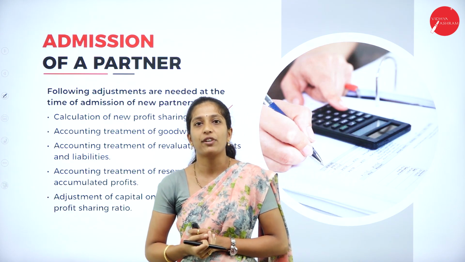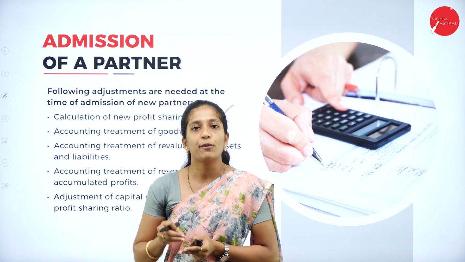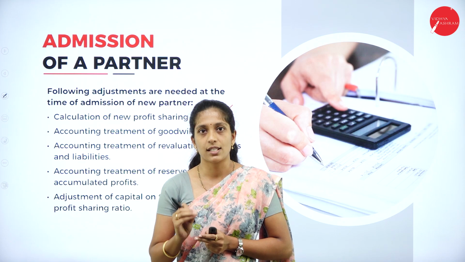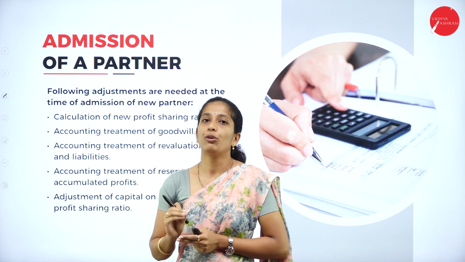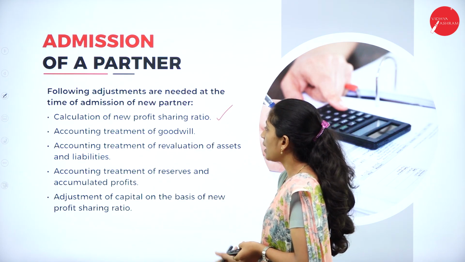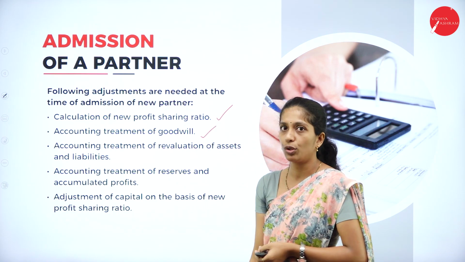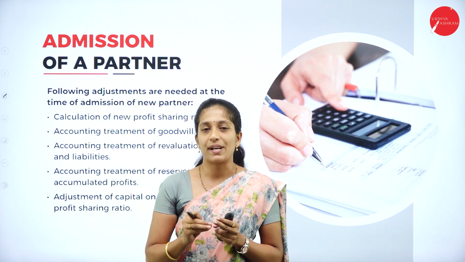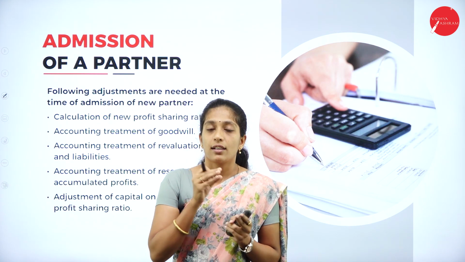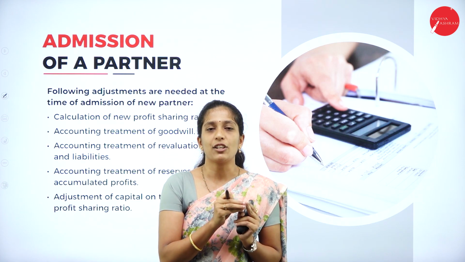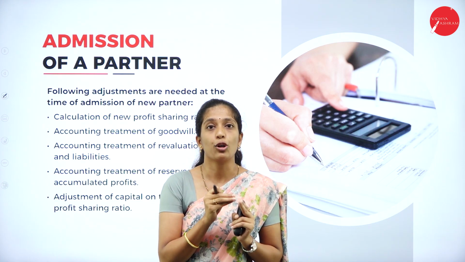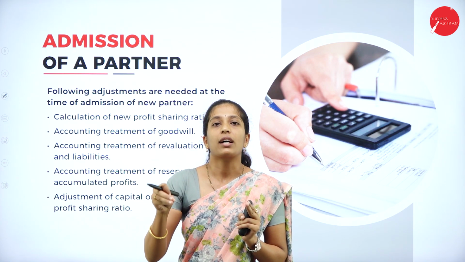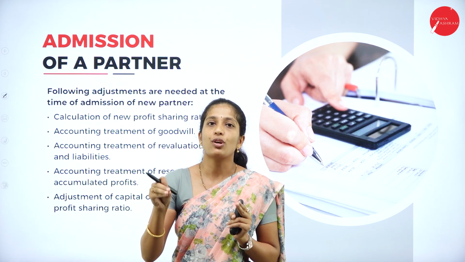So what is this new profit sharing ratio? It is how the partners are going to share their profit and loss after the admission of a partner. That ratio is known as the new profit sharing ratio. And the next one is accounting treatment of goodwill. As I told, along with capital, the new partner brings certain amount as goodwill. So that is the goodwill which is brought by the new partner. Other than that, if the new partner doesn't bring goodwill, a certain amount will be raised or created within the business, which is also known as goodwill.